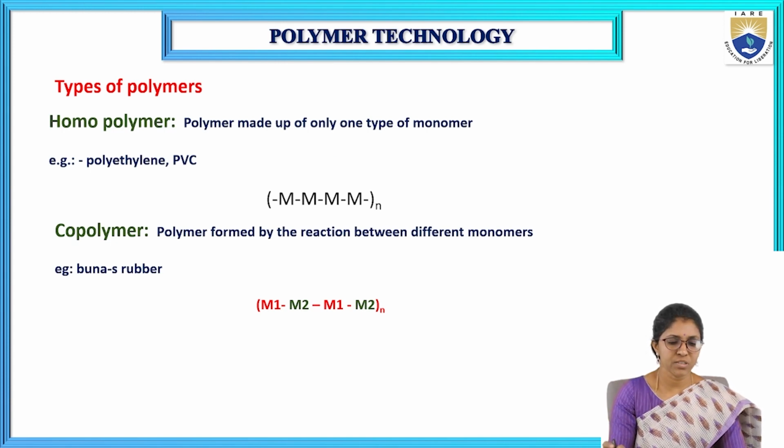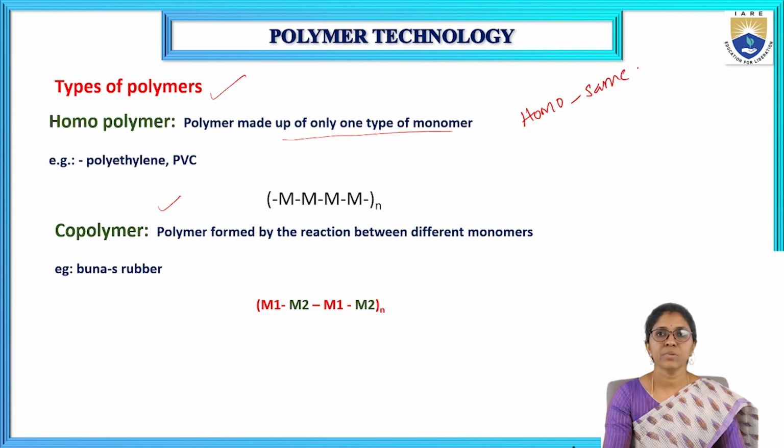Types of polymers. Here, two types of polymers are there: homopolymer and copolymer. A polymer made up of only one type of monomer is called a homopolymer. Homo means same. Examples are polyethylene and polyvinyl chloride.